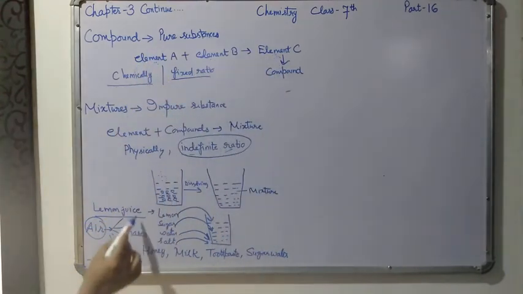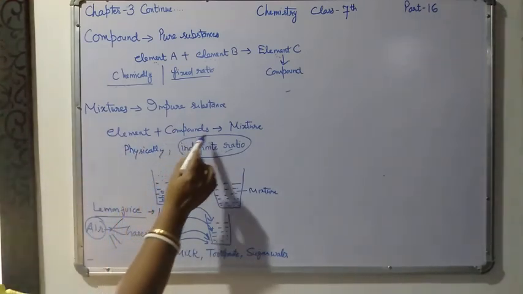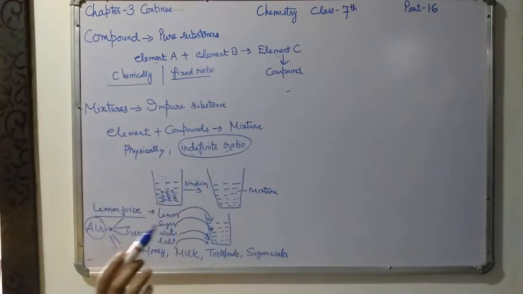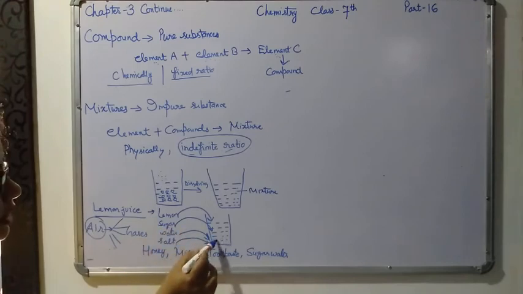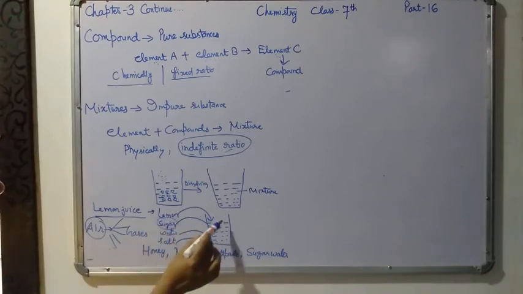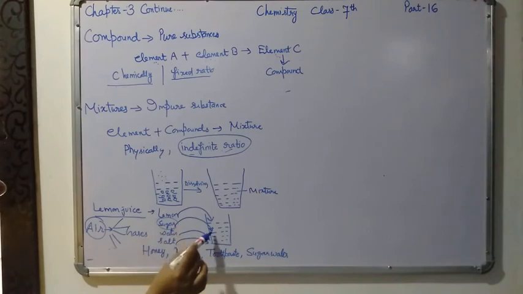But in the case of mixture, the properties of the components are retained. They are not losing their properties. When you add sugar in the water, sugar is not losing its property. The water becomes sweet.